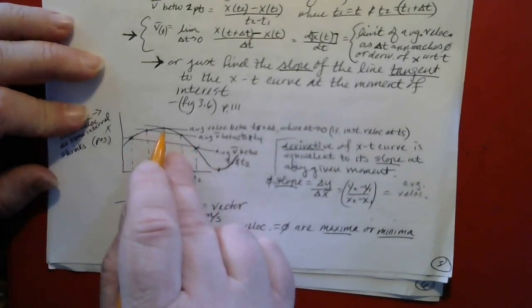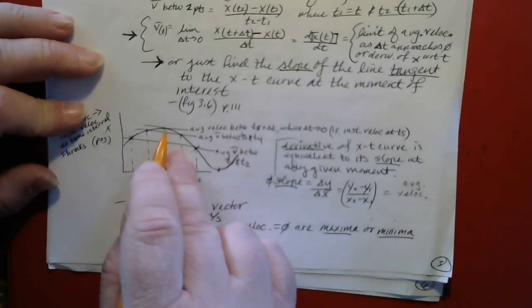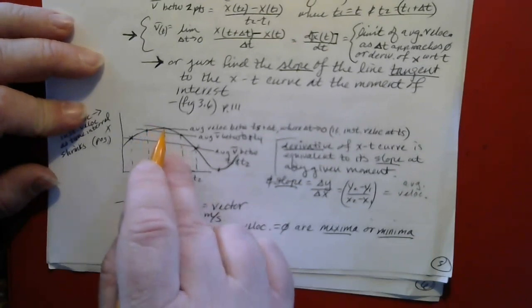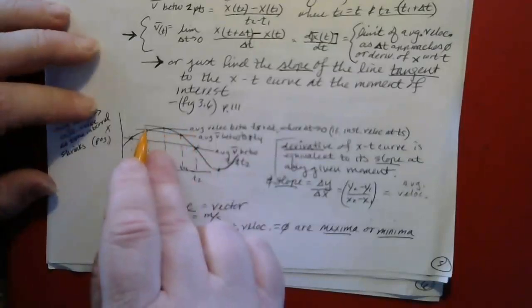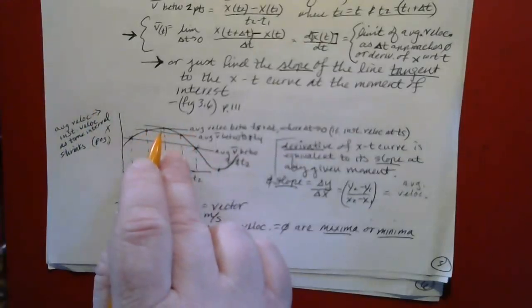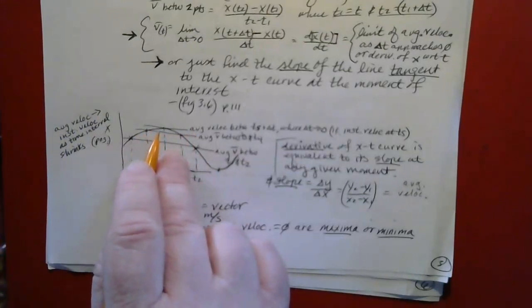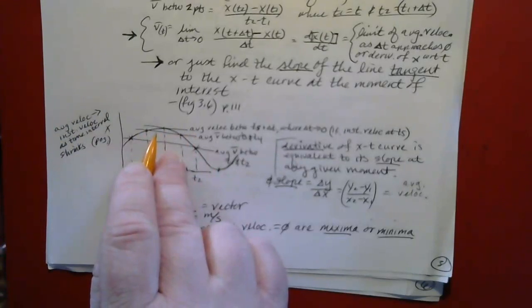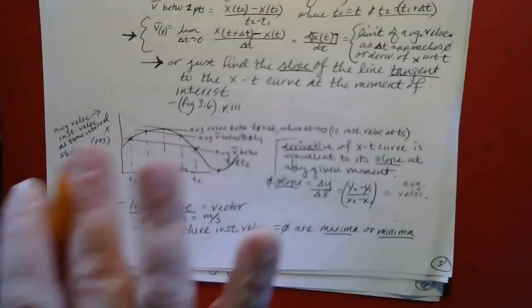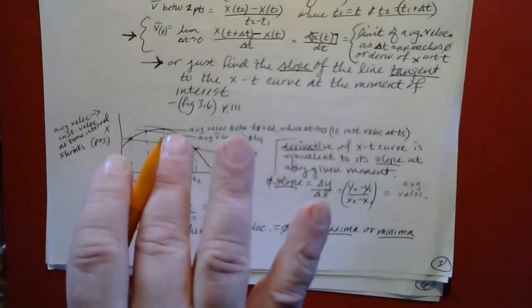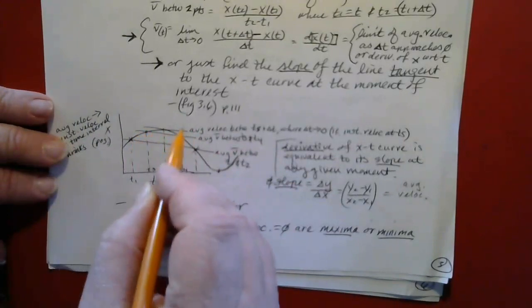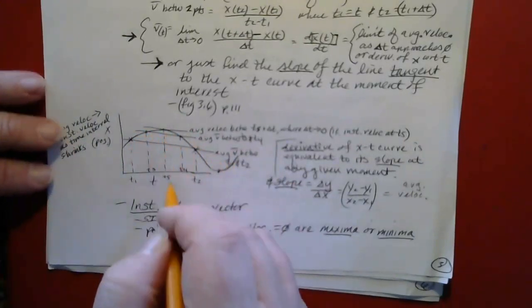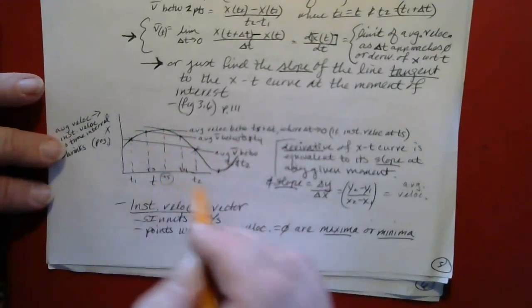You can go to another extreme and take 2 points that are basically right on top of each other and plot those 2 points on the curve and find the tangent line. Essentially, the tangent line is the line between 2 points that are right next to each other, so that, theoretically anyway, the tangent line only contacts the curve at 1 point. And if you take the slope of the tangent line, that should give you the velocity at t5.